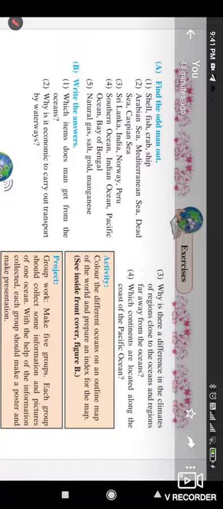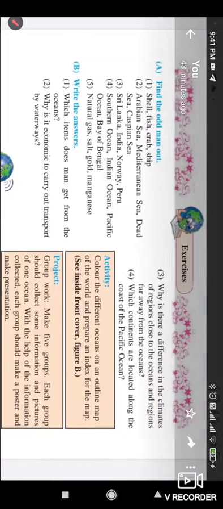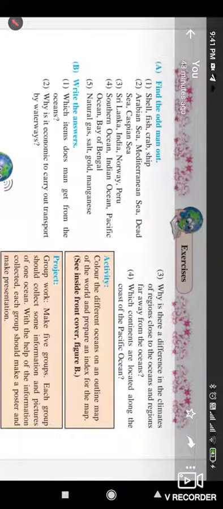Students, you have to complete this exercise, which is very easy to understand and complete.